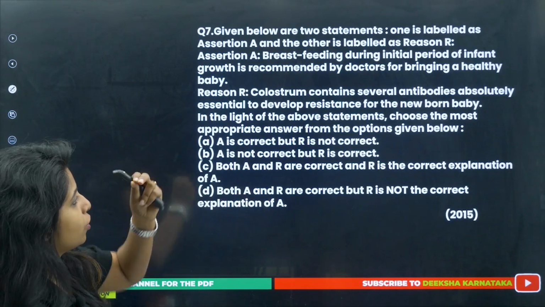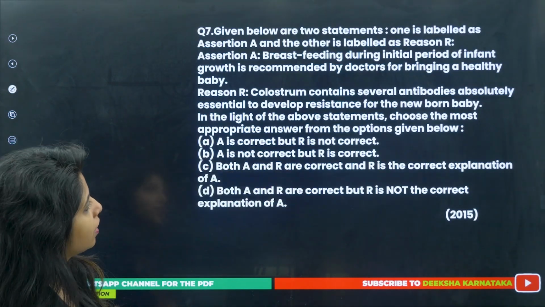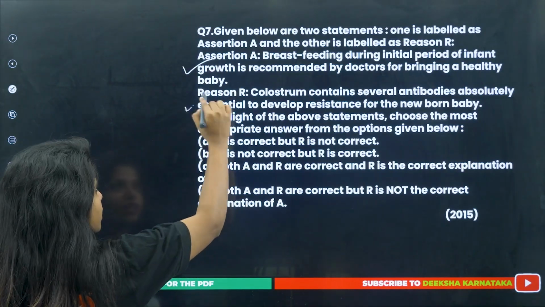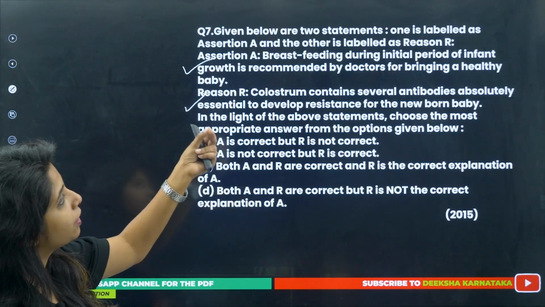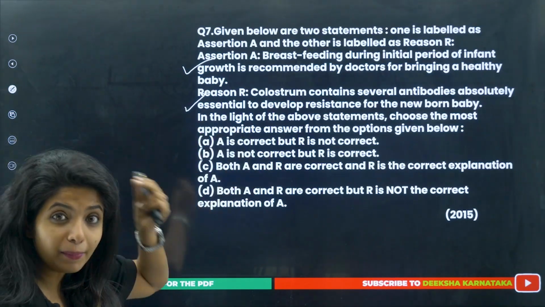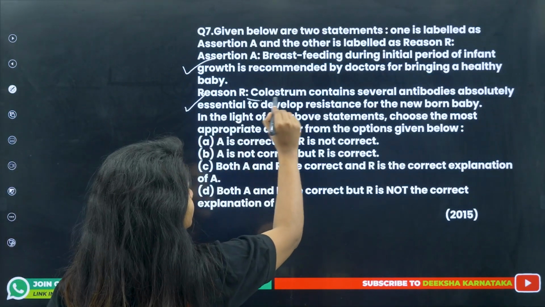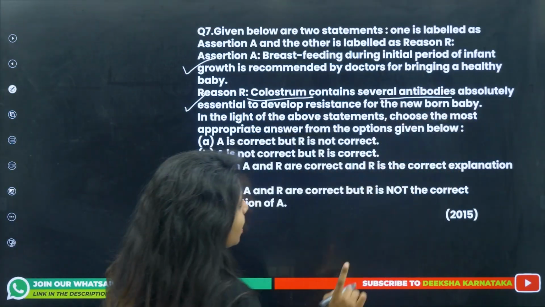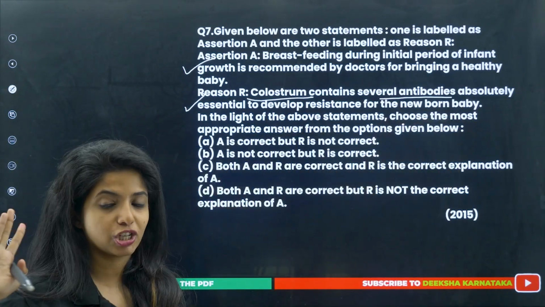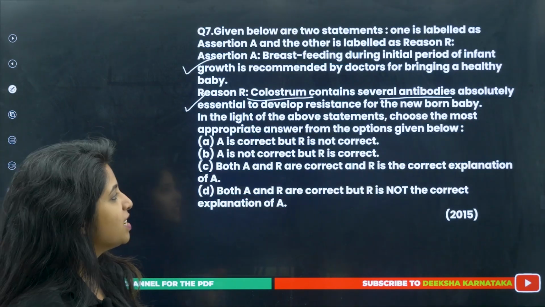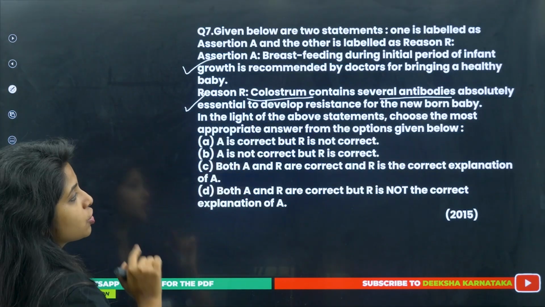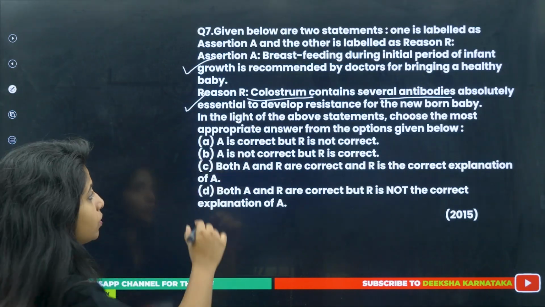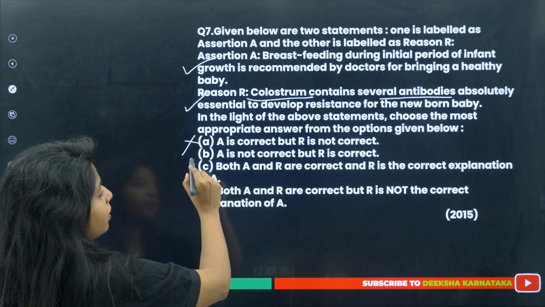Okay, now we have to choose the correct option. A is correct, but R is not correct. So A is definitely correct. We know that. R is also correct, children. Breastfeeding during initial period of infant growth, at this point of time, the milk that is being produced is known as colostrum. Okay, and this colostrum is very much rich in several antibodies. I am not saying the name of the antibody as of now because there is a question. I want you to solve that. So basically this is very much important. This is very much correct as well. So this is wrong. The reason is also correct. So this option is wrong. A is not correct, but R is correct. Wrong.